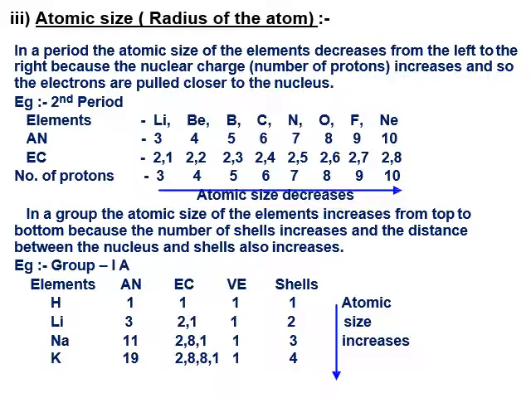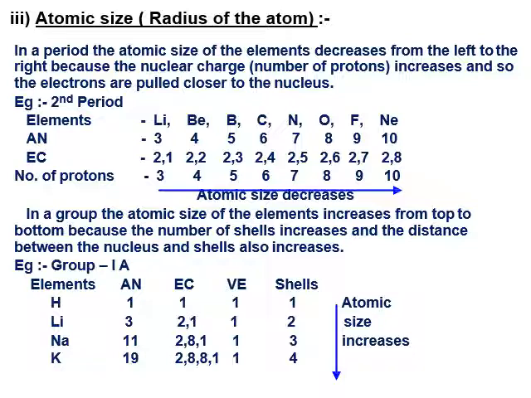Atomic radius or atomic size. In a period, the atomic size of elements decreases from left to right because the nuclear charge, that is the number of protons, increases, and so the electrons are pulled closer to the nucleus. For example, let us see lithium, beryllium, boron, carbon, nitrogen, oxygen, fluorine, neon.